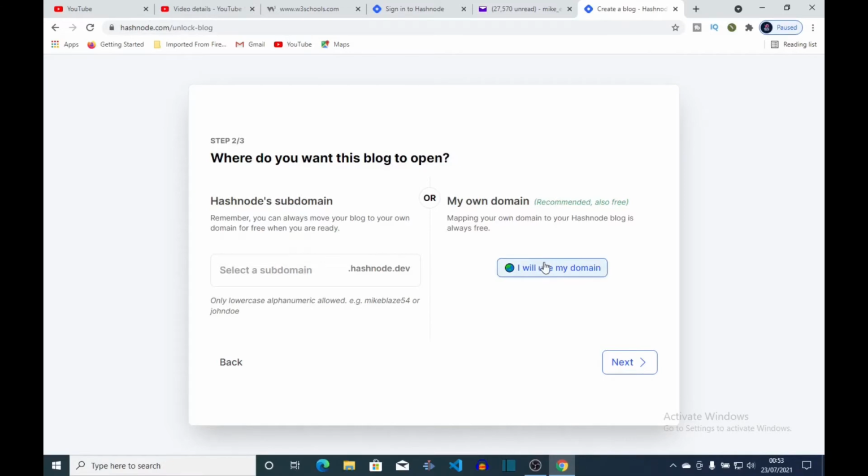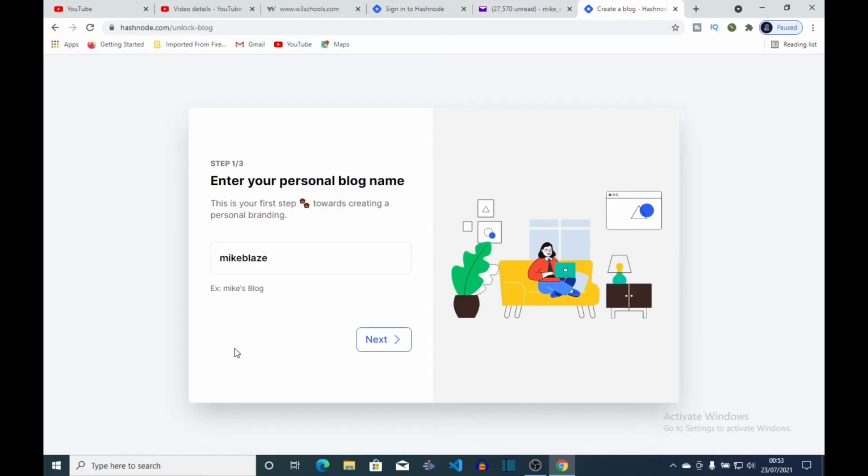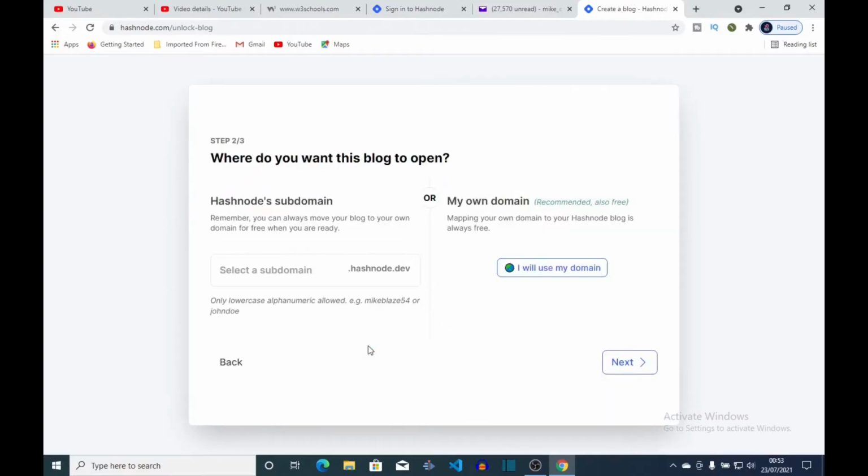So if you have a domain name already, like you have a hosting site already, like GoDaddy, HostNow, or any hosting site they're already registered with, and you have been given a domain name, you could just put it in here so that your post will also be reflected in your own site. But if you don't, you just use their own subdomain. Okay, so it says here, where do you want this blog to open? So if you have your own domain name, you can just click here and paste it in there, or we could just use Hashnode subdomain.